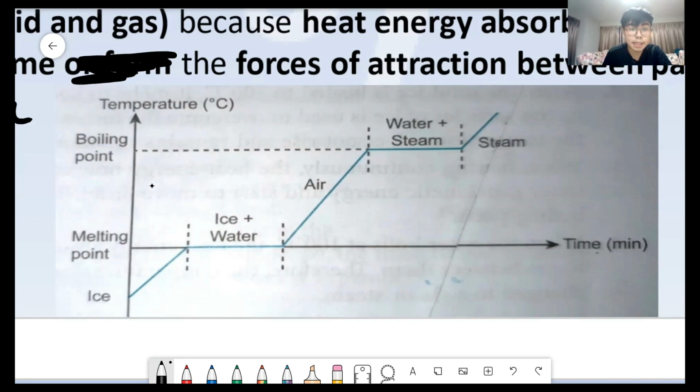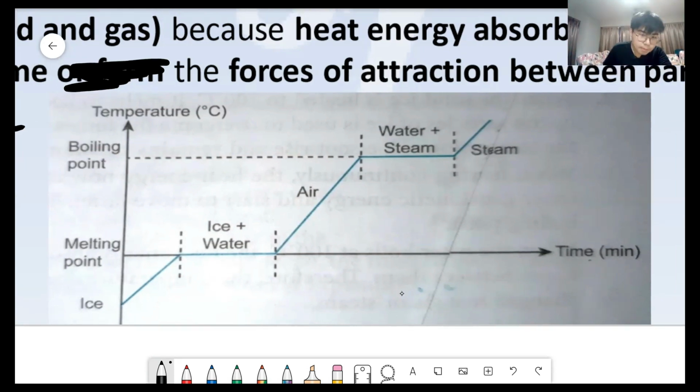So look carefully. Over here, it is going to start off at, let's say, -10 degrees Celsius. It is going to keep increasing in temperature: -10, -9, -8, -7, -6, -5, -4, -3, -2, -1. How does it increase the temperature here? By providing the heat. Maybe you take the Bunsen burner and burn it. So they increase the temperature.